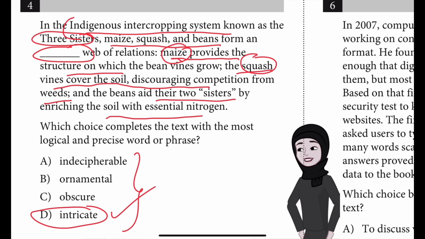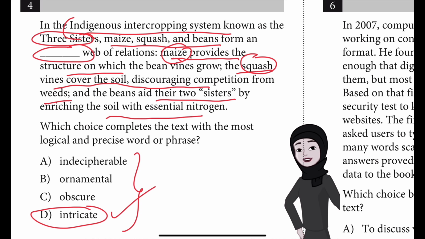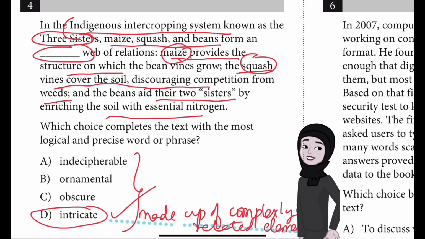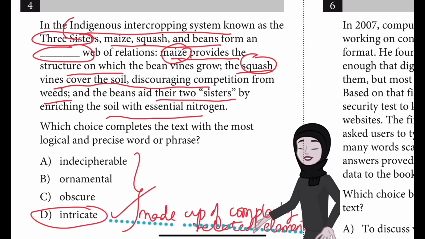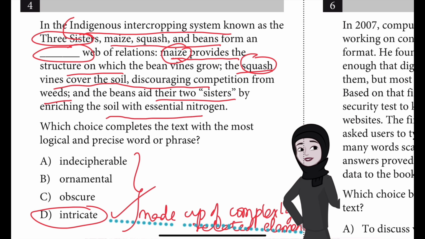Choice D is the best answer because it most logically completes the text's discussion of the Three Sisters intercropping system. As used in this context, intricate would mean made up of complexly related elements. The text indicates that in the Three Sisters system, maize, squash and beans form a web of relations in which the crops interact in various ways.